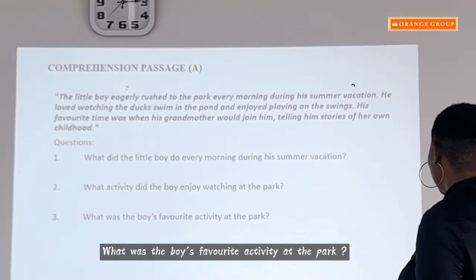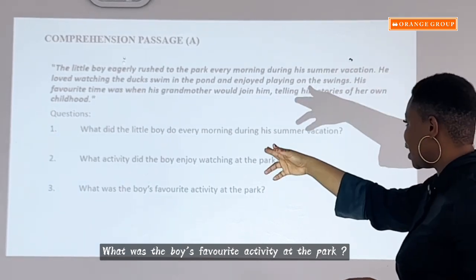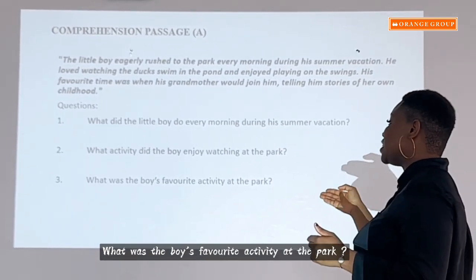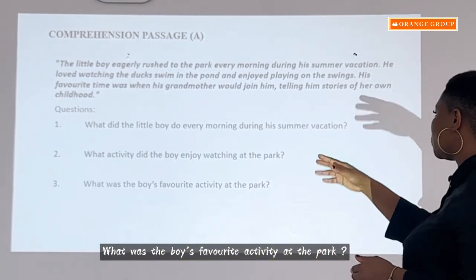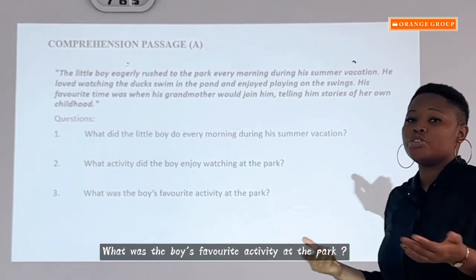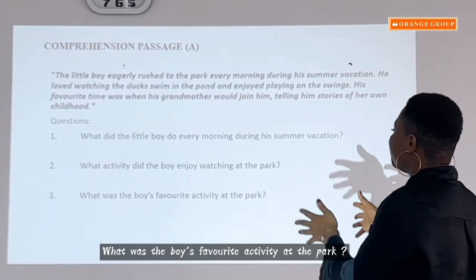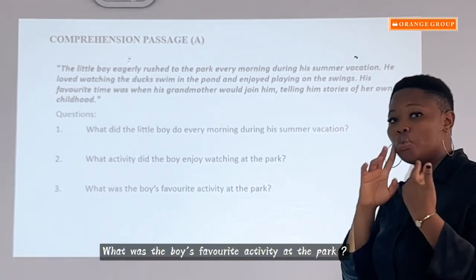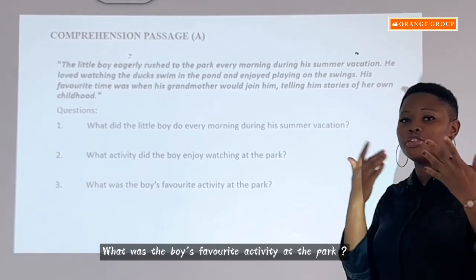So let's go. Where do we have favorite? Okay, yes, it's here. His favorite time. And now the question says, what was the boy's favorite activity at the park? His favorite time was when his grandmother would join him, telling him stories of her own childhood. So that is his favorite activity at the park. It will be when his grandmother would come and tell him stories about her childhood.